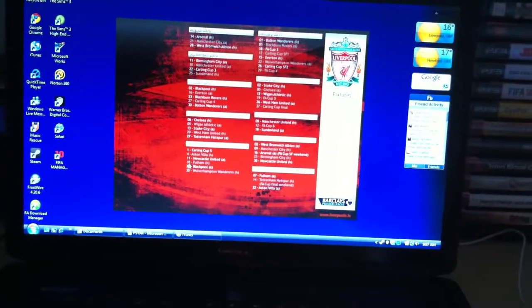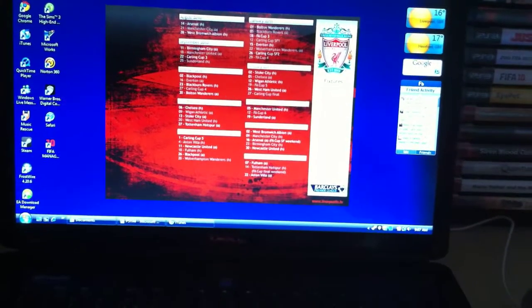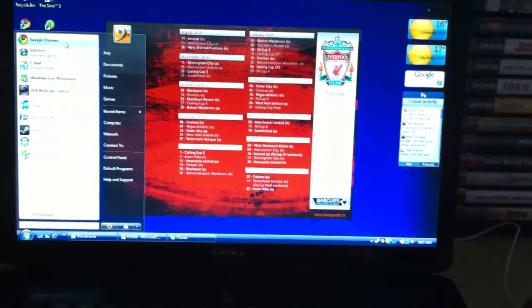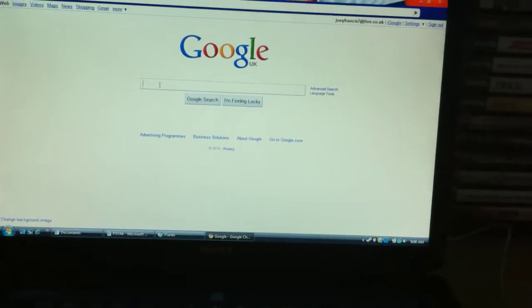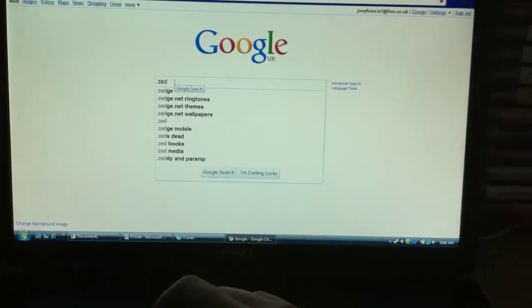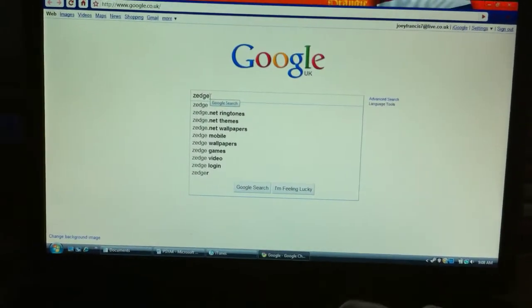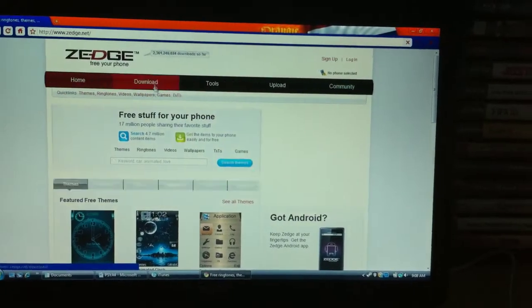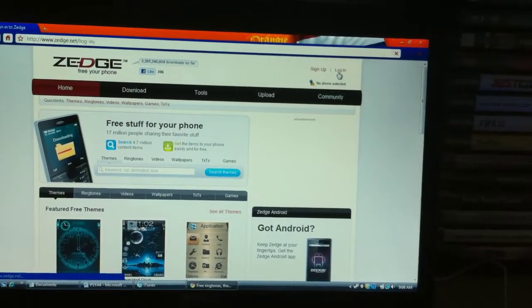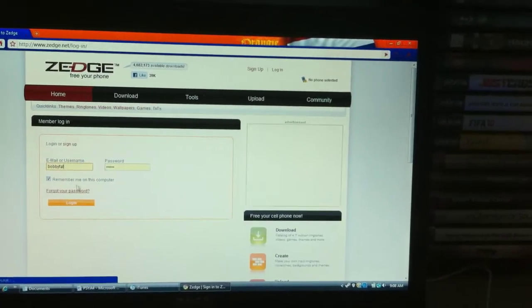Hey guys, I'm just going to show you how to get cool ringtones on your iPhone from a website. You open up your web browser, mine's Google Chrome. You type in a website called zedge.net. It's just there, the first one. That'll load. You just have to quickly register to be able to do that, but luckily I'm already done.